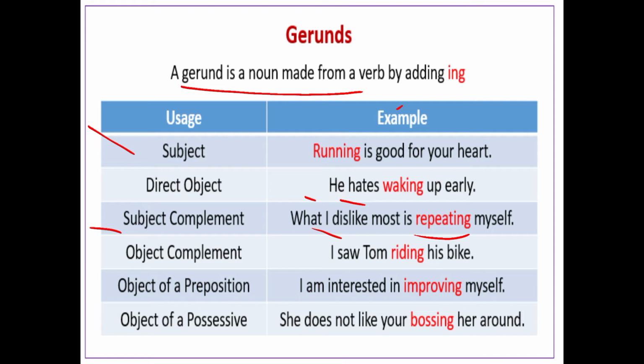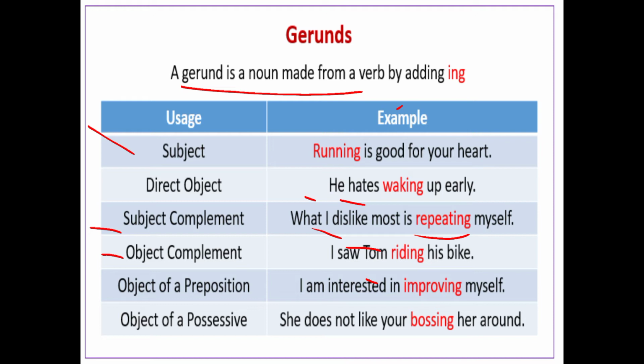Now come to the next thing. Next you can see the object complement. It means that if you get a gerund after the object, it adds something to the object. So somewhere something is said about the object. I saw Tom riding his bike. This is given related to Tom, and Tom is the object here. We are giving a complement related to Tom, who is used as an object in this case, because Tom is coming after the verb, and anything which comes after the verb is the object.